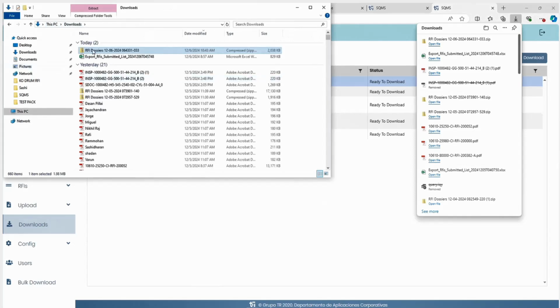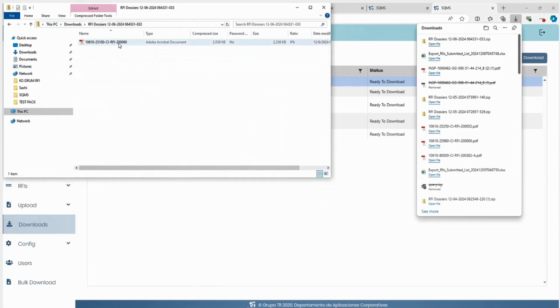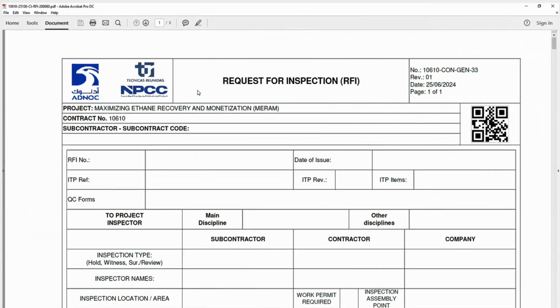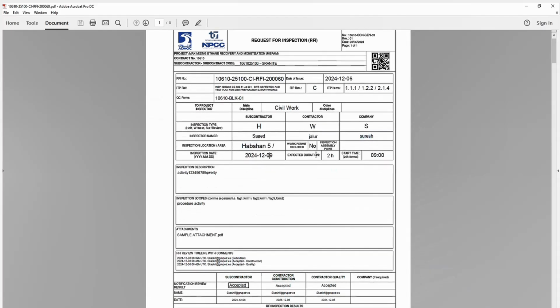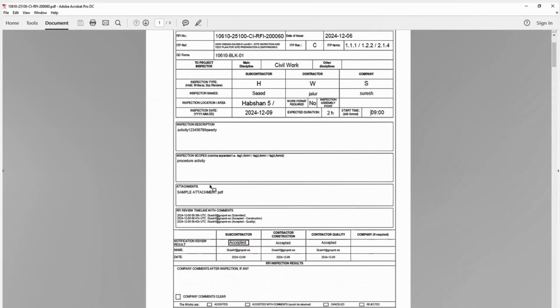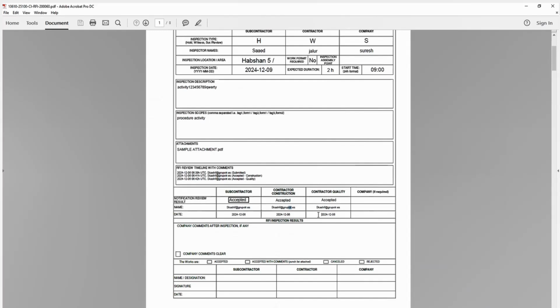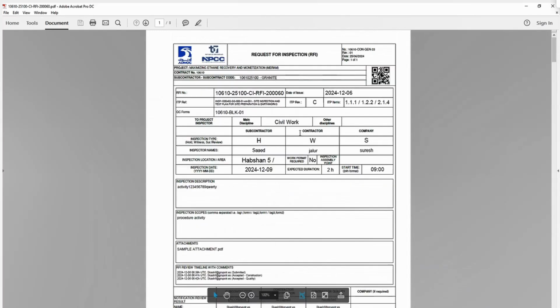See, this is our download part. In your computer also you will see this, and this is the download. So this is the RFI which you have just raised. See the data. Can you see? Granite was the date. This was the inspection point. Saeed's name was this. Whatever data you have given, everything is here. Right now my name is appearing, later on your name will appear. RFI dossier doesn't mean your project dossier. Here the dossier means the complete document required for the RFI.